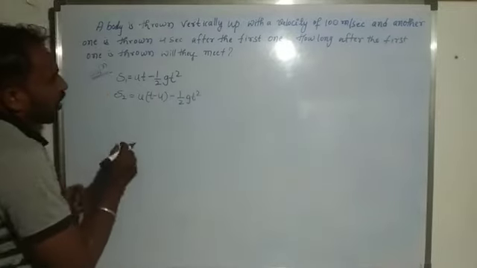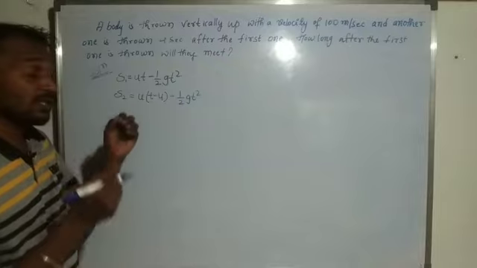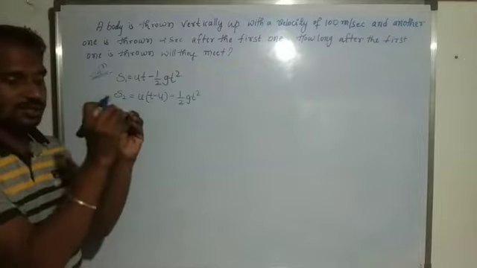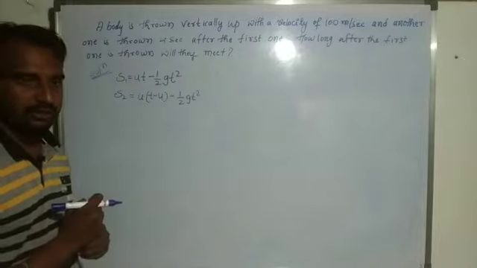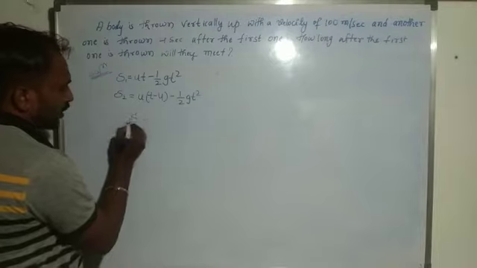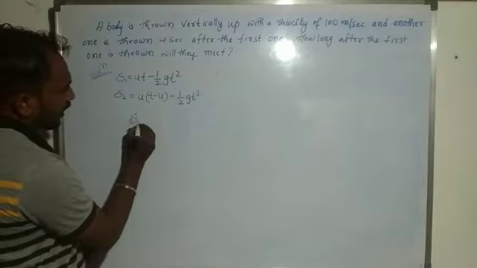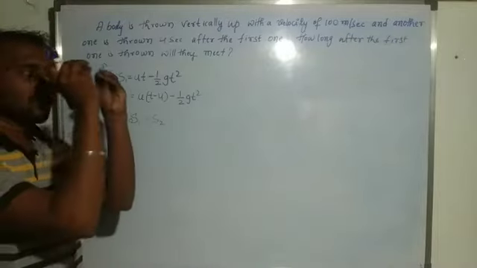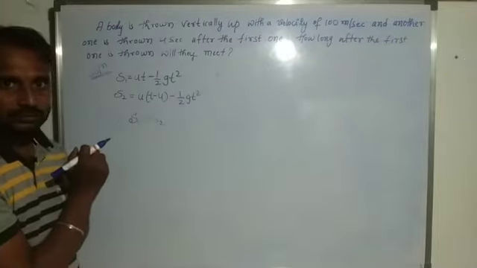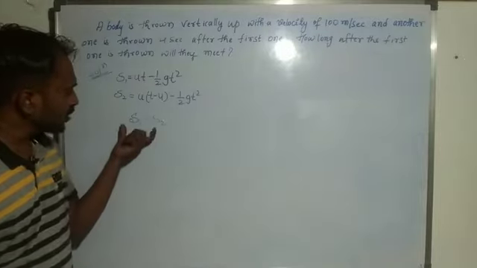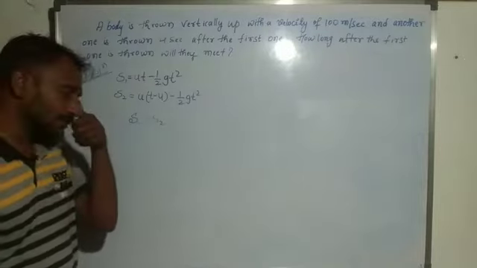And the next one: after some interval of time, these two bodies meet. These two bodies meet at a particular interval of time, so we have to find out this time interval. So here we consider that S1 is equal to S2. Why? Because these two bodies meet at a point. Okay, so we want to find out that time interval, so S1 is equal to S2.